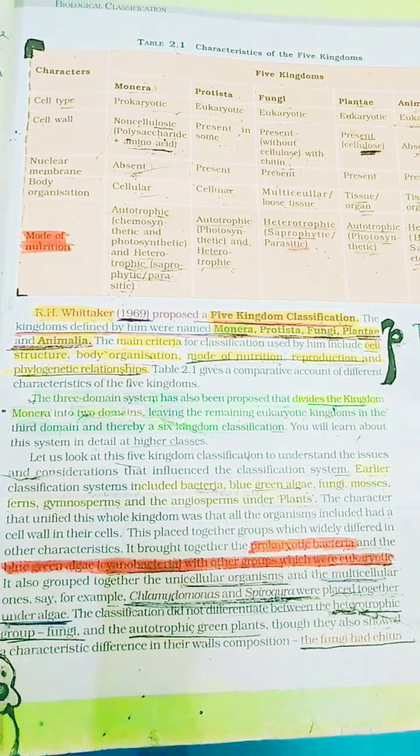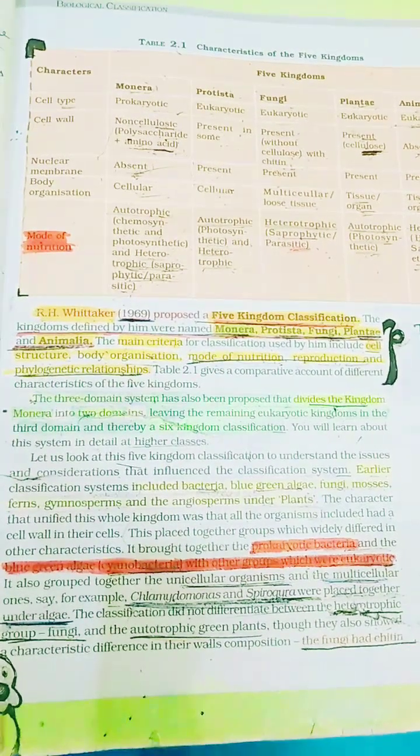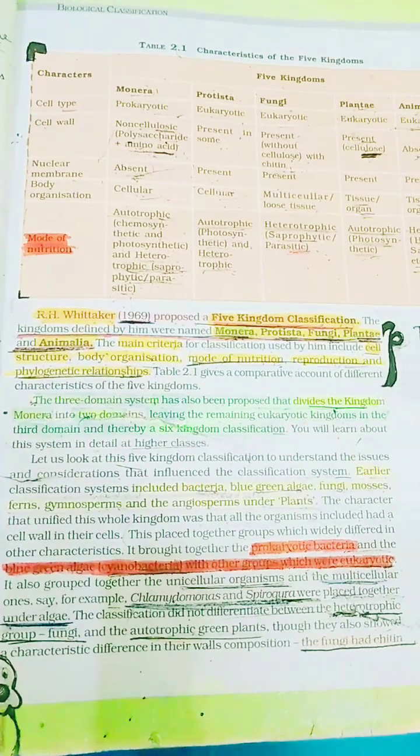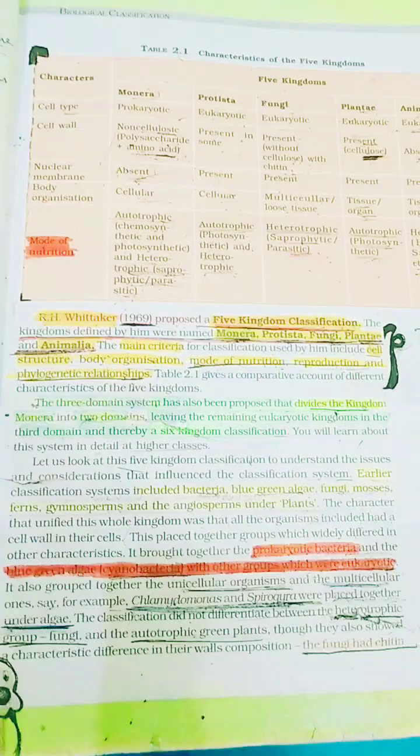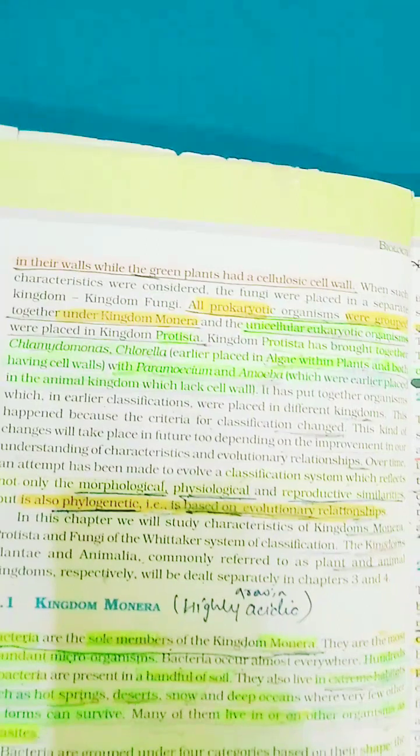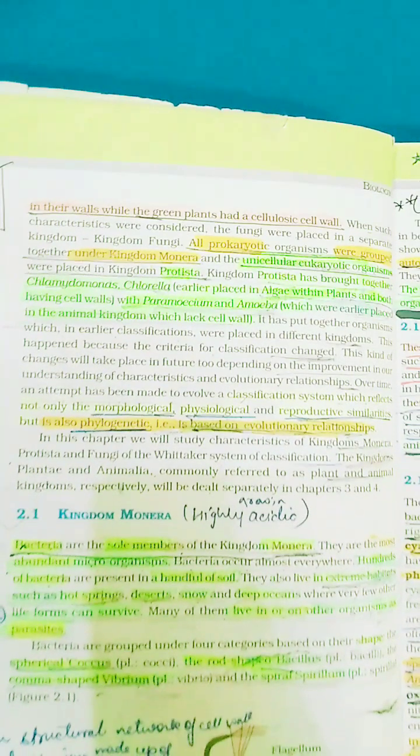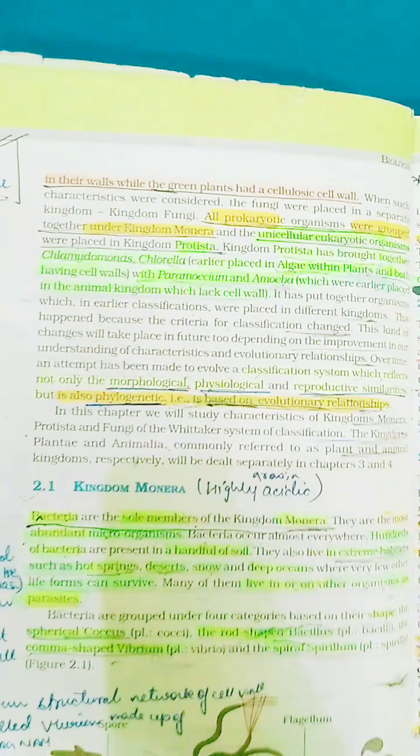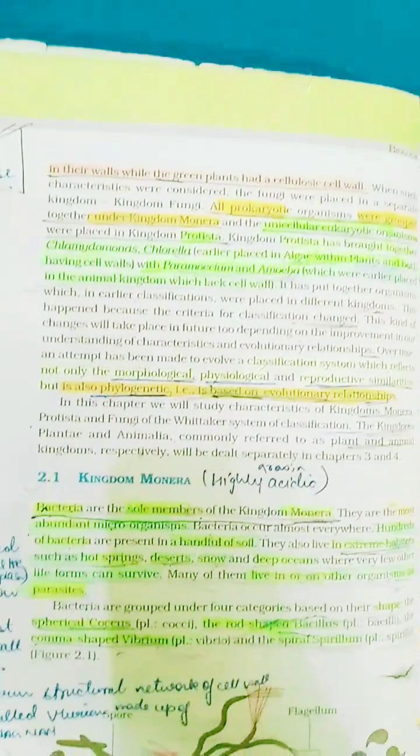All prokaryotic organisms were grouped together under kingdom Monera and the unicellular eukaryotic organisms were placed in kingdom Protista. Kingdom Protista has brought together Chlamydomonas and Chlorella, earlier placed in algae within plants and both having a cell wall, with Paramecium and the amoeba, which were earlier placed in the animal kingdom which lacked a cell wall. It has put together organisms which in earlier classifications were placed in different kingdoms. This happened because the criteria for classification changed.